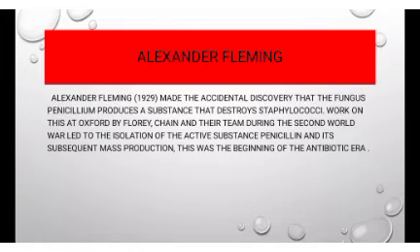But eventually scientists found that bacteria develop a kind of immunity against the antibiotic. Work on this at Oxford by Florey, Chain and their team during the Second World War led to the isolation of the active substance penicillin and its subsequent mass production.